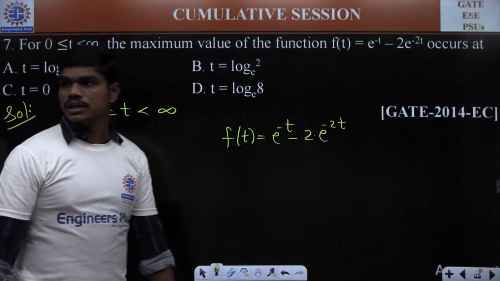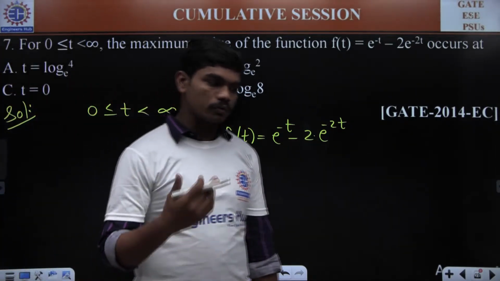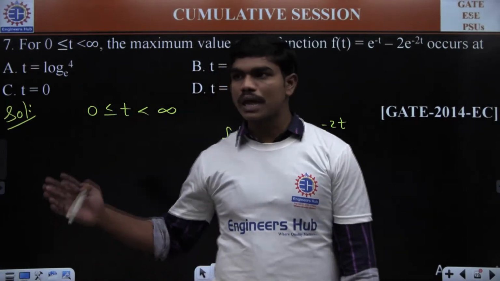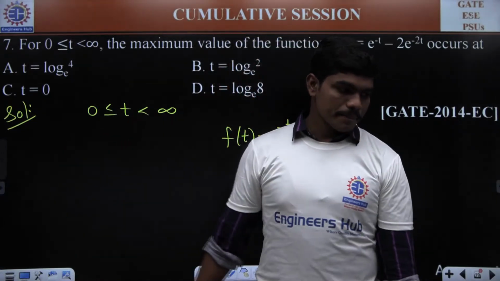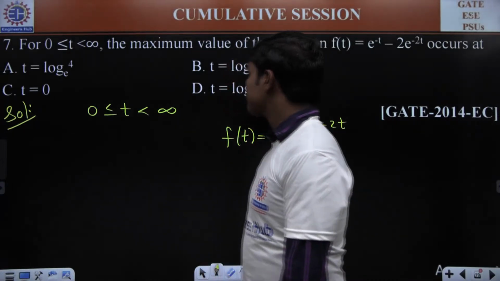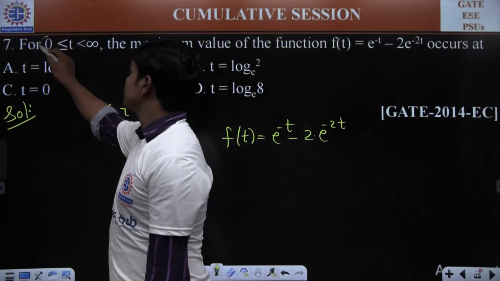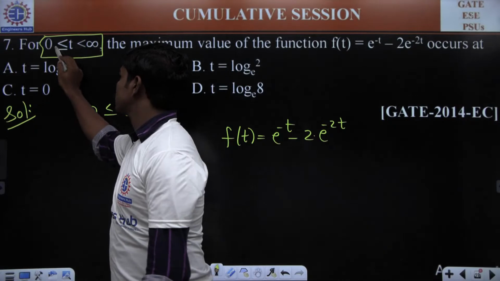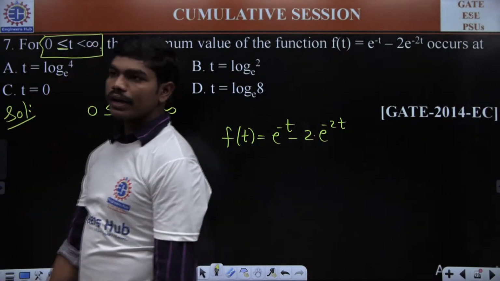So please try to solve this. You know how to differentiate the things, so you know how to check the second derivatives and all. So please try to calculate this. It's an easier question. And of course, it's clearly given t is positive, and of course, this is also including 0 in it. Okay.